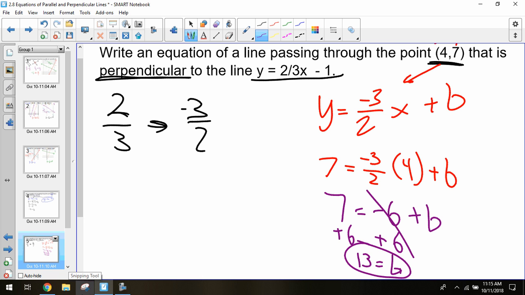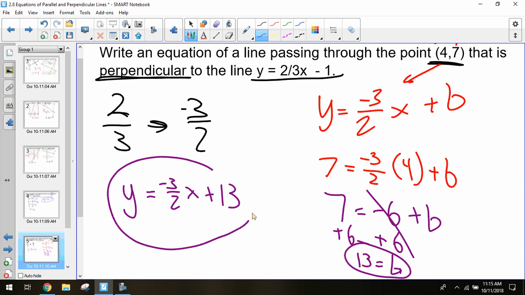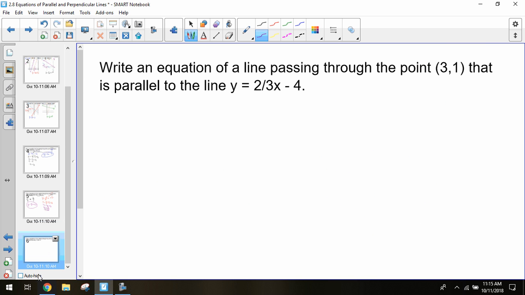Final step, rewrite that equation with all my information. y equals negative 3/2 x plus 13. Seems okay? See if you can do that last one on your own.